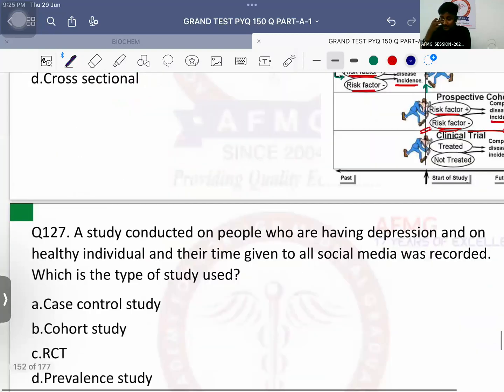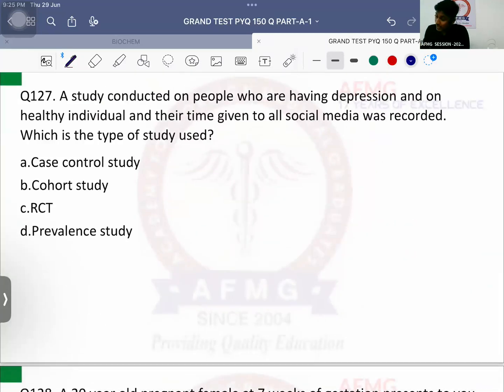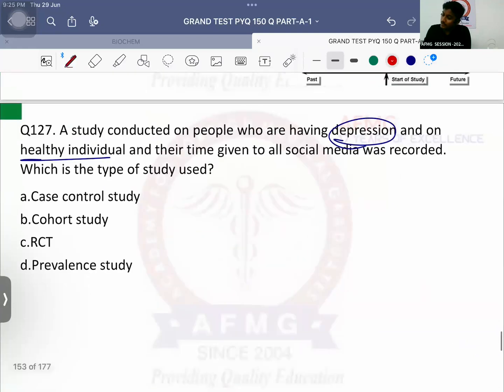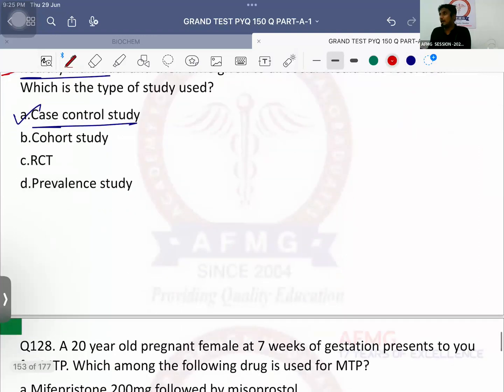Question number 127. A study conducted on people who are having depression and on healthy individuals. People who are having depression, matlab the cases, and people who are healthy individuals, matlab controls. नाम में ही आ गया. And the time given to social media was recorded. Which type of study is this? It is a case of case control study. Easy. तो ग्रुप्स देखना है, हमेशा ग्रुप्स देखना है. कौन से दो ग्रुप्स है? डिसीज और कंट्रोल से, केसेस और कंट्रोल से, या फिर एक्सपोज्ड एंड नॉन एक्सपोज्ड है. If you understand that, it will become much easier.